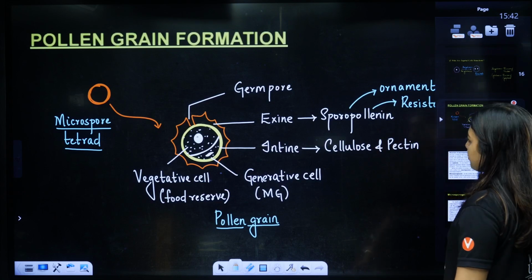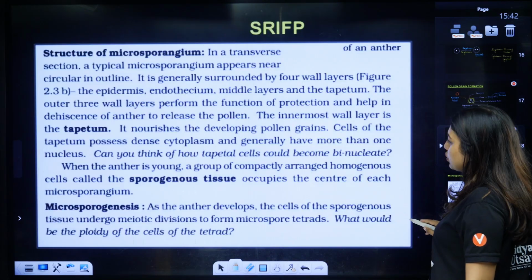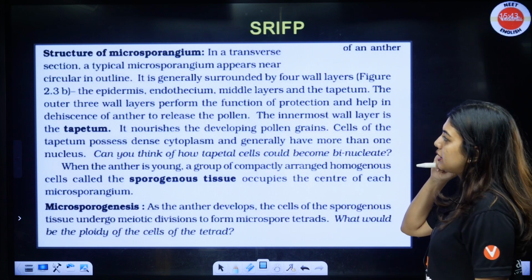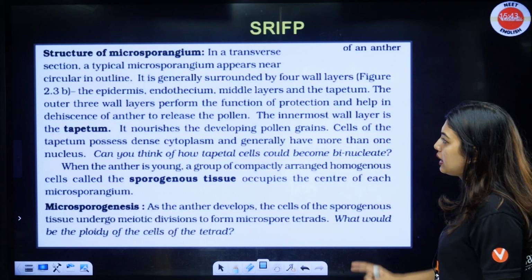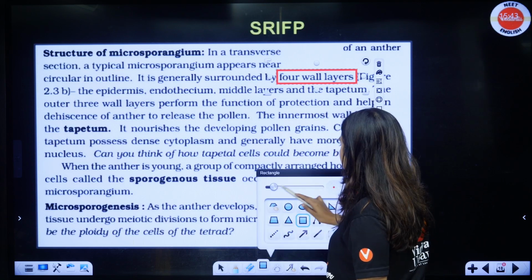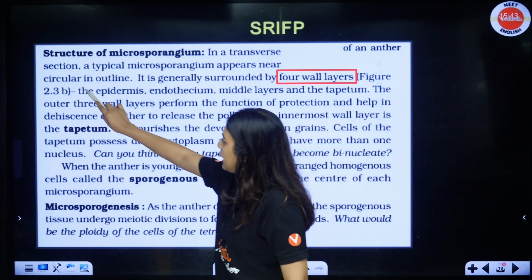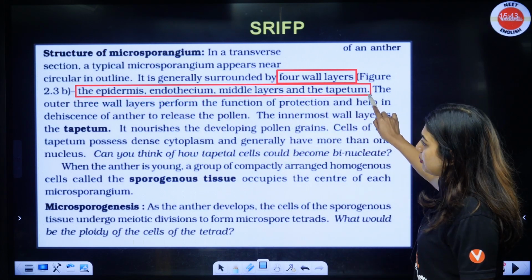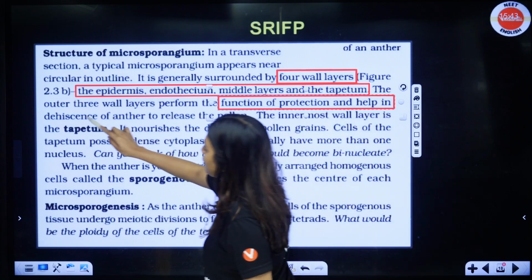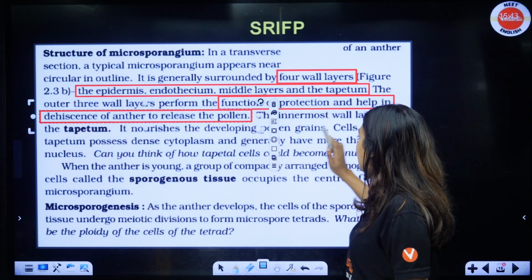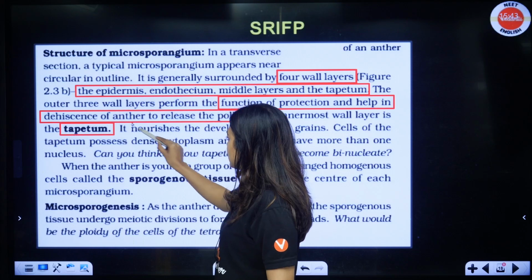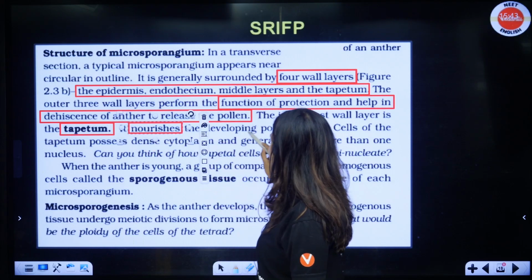Okay, now we can just go through this also very quickly, your NCERT. So in a transverse section of an anther, a typical microsporangium appears near circular in outline. It is generally surrounded by 4 wall layers. You know what are the 4 wall layers? Epidermis, endothecium, middle layer and tapetum. Okay, the epidermis, endothecium, middle layer and the tapetum. The outer 3 layers perform the function of protection and dehiscence. Okay, they help in dehiscence of the anther, so they can release the pollen. Okay, the innermost layer is the tapetum, which helps in nourishment. Tapetum nourishes, okay, nourishes the developing pollen grains.